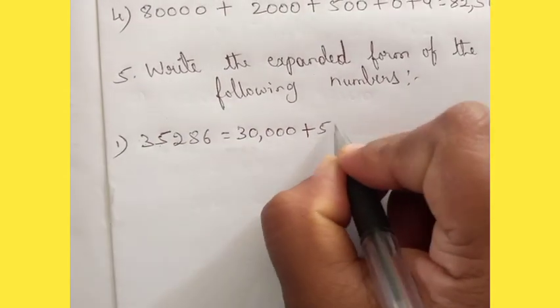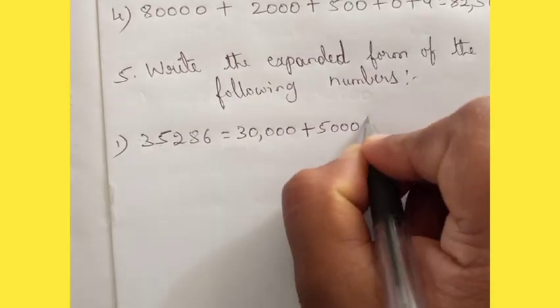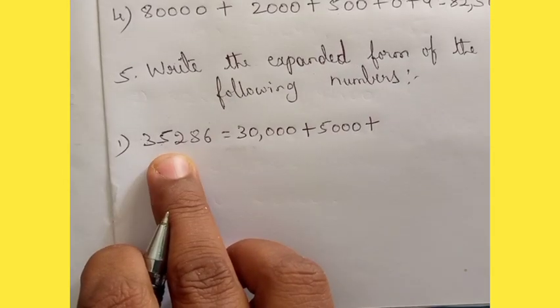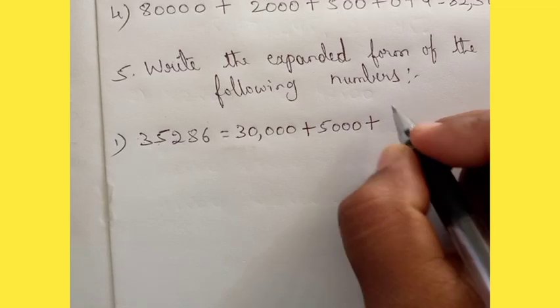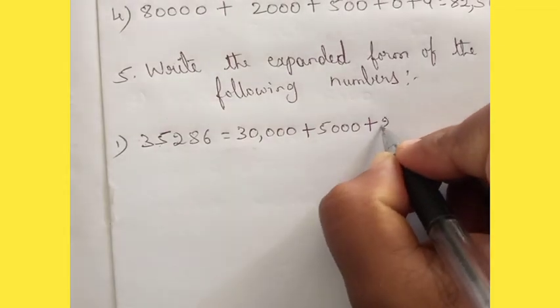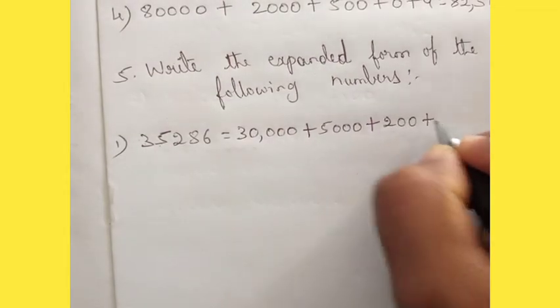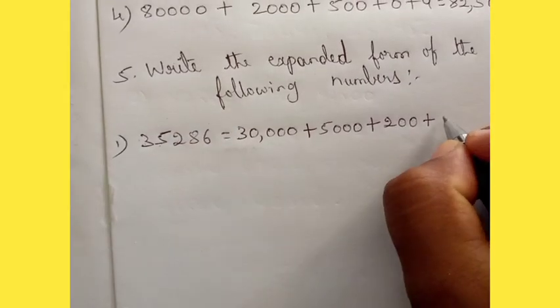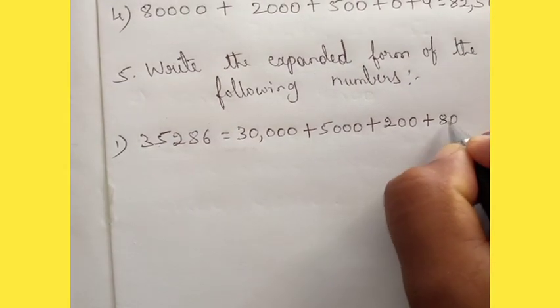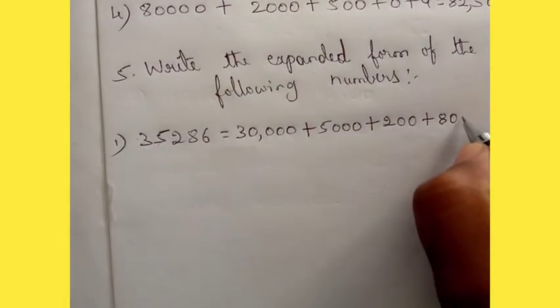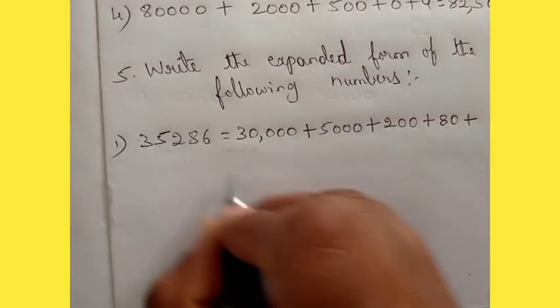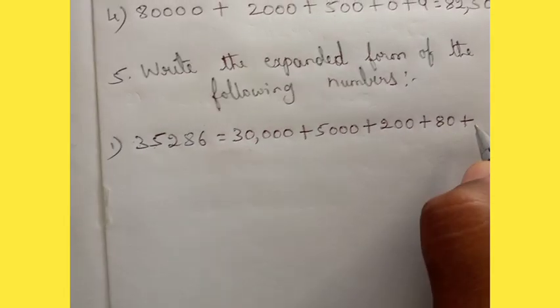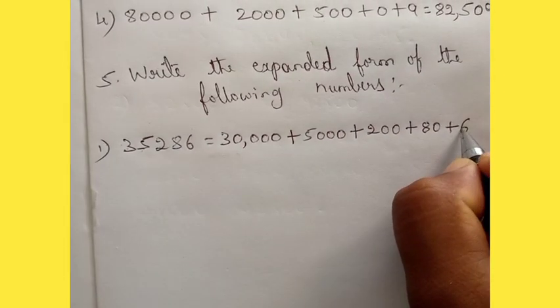So 5 will become 5,000 plus 2 is in which place? Yes, it is hundreds place. So this will become 200 plus 8 is in which place? 8 is in tens place. So write down 80 plus 6 is in which place? 6 is in ones place. So write down as it is, 6.